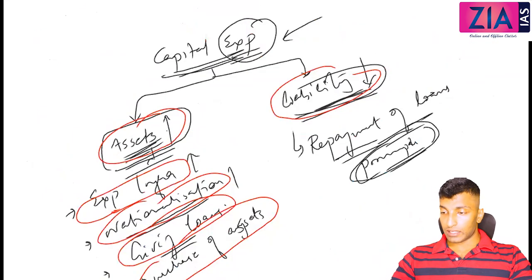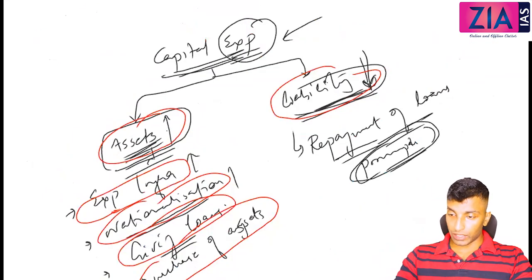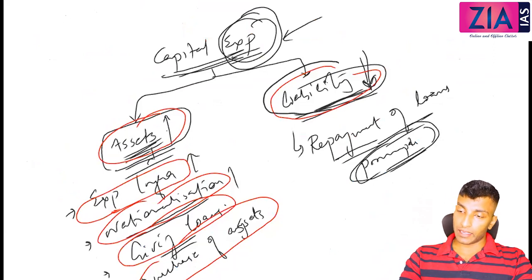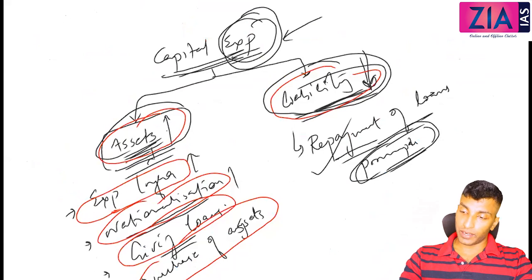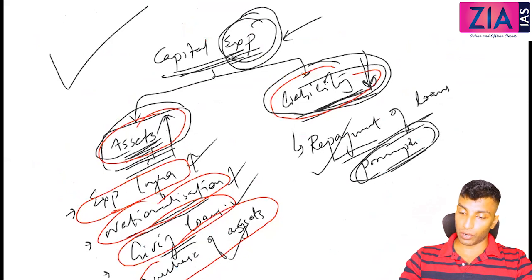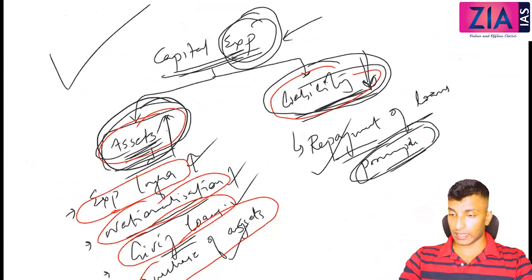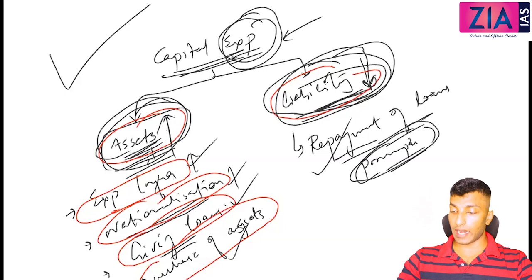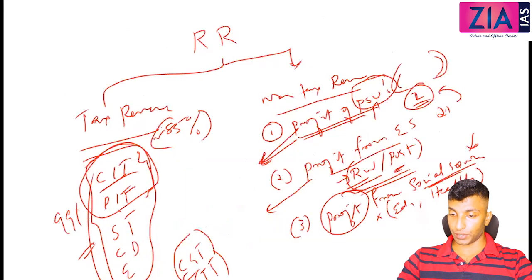Okay, now when we discuss capital expenditure, what all things will come there? Here, liabilities, expenditure. So you are spending. Spending for decreasing liability, that means repayment of loans, or spending for infrastructure, nationalization, giving loans, purchase of assets, all these will increase the assets. So this is considered good because it is creating assets and reducing the liability.